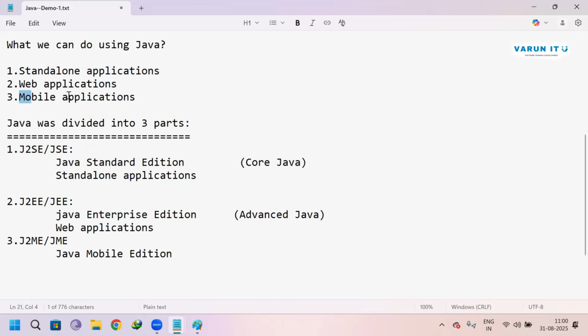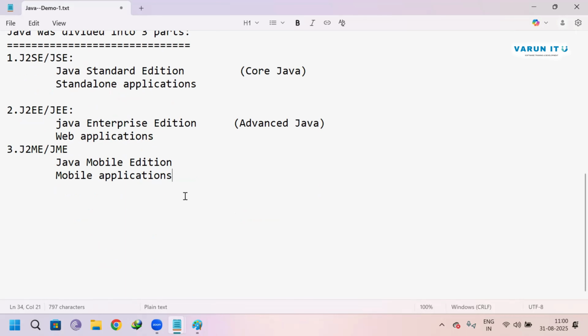Next, using these mobile editions, we can create mobile applications. Standalone applications will be created by Standard Edition. Web applications will be created by Enterprise Edition. Mobile applications will be created by Mobile Edition.